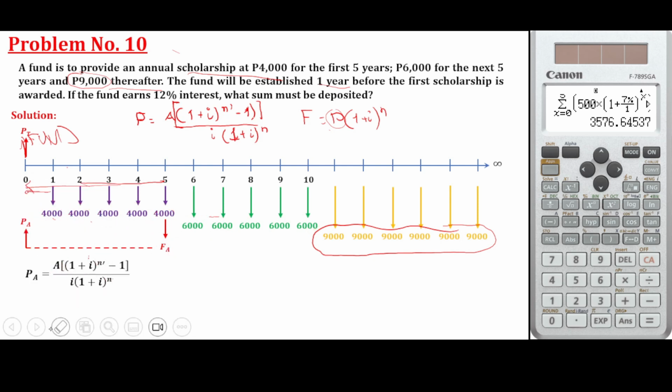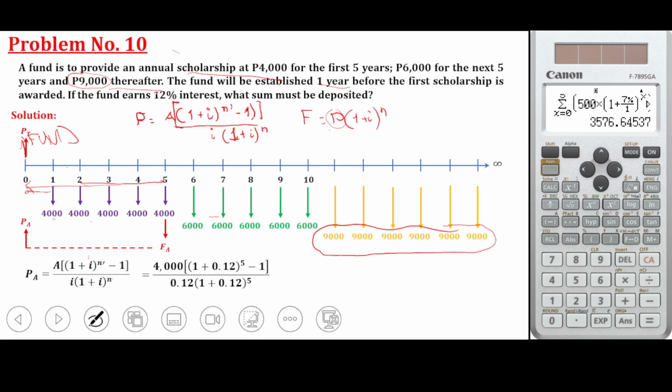We have 4,000, and i is equal to 12% interest. There is no mention of what type of interest it is, whether annual or monthly, so we just assume that this is annual interest rate.